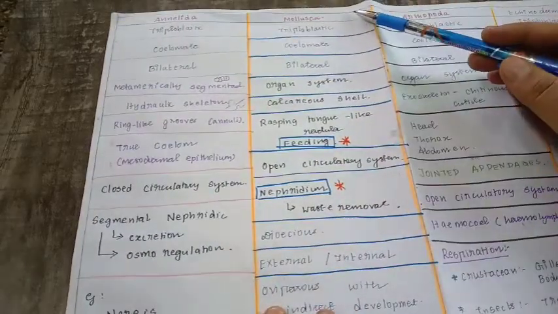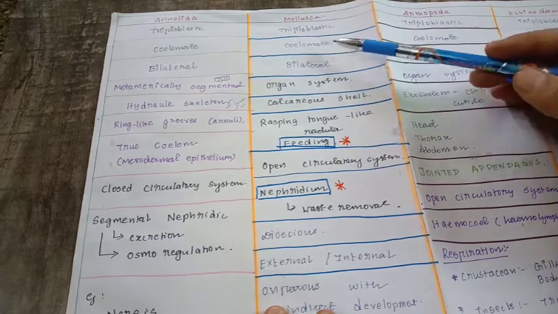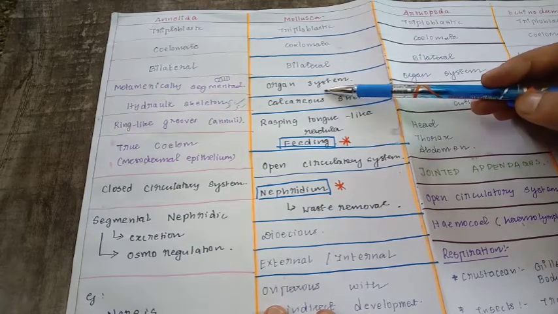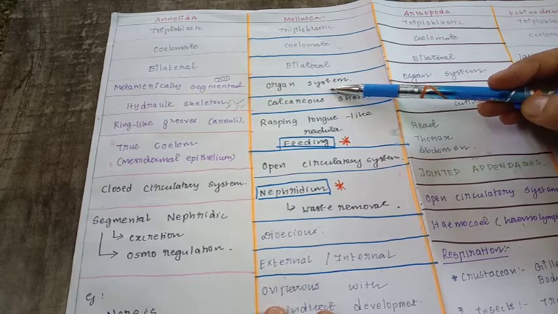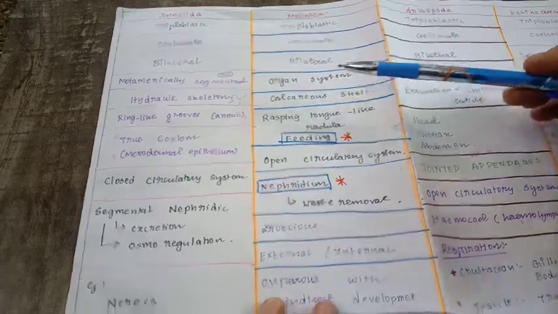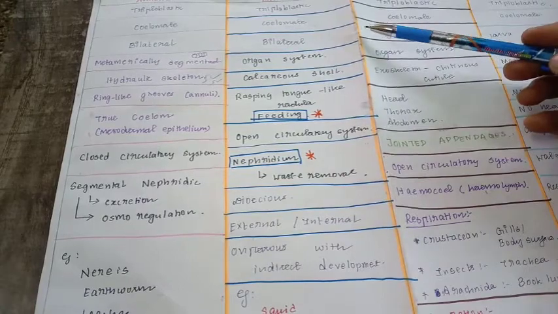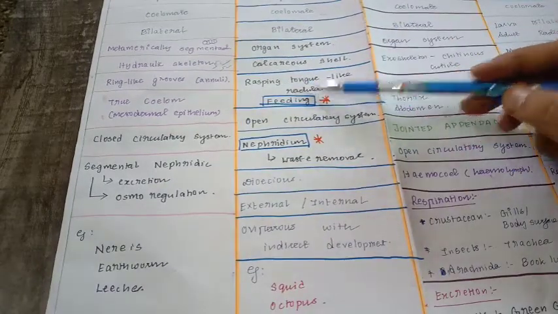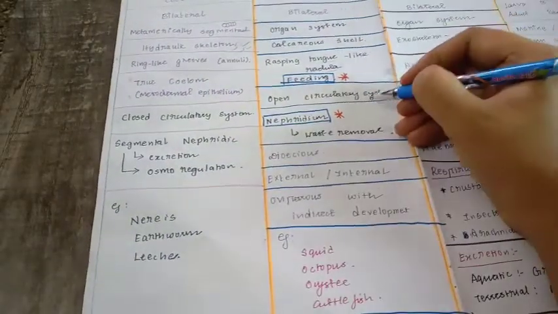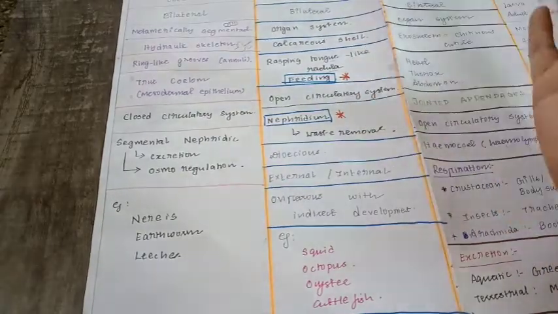Okay, so next is Mollusca. Mollusca is triploblastic in nature and it is also a coelomate. It also has bilateral symmetry, and it has an organ system level of organization, and the shell wall is made up of calcium. Okay, and it has a rasping tongue-like organ called the radula. It is used for feeding, and it has an open circulatory system, in which the blood is allowed to move freely throughout the body.